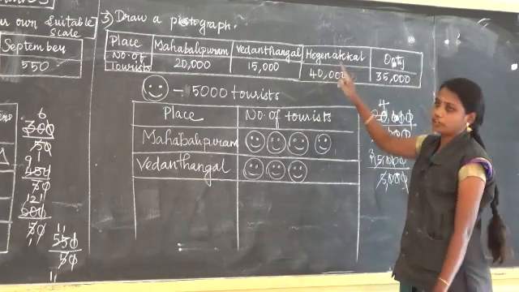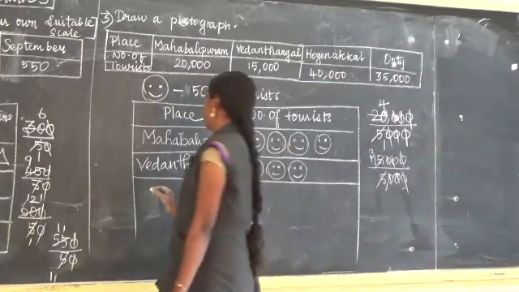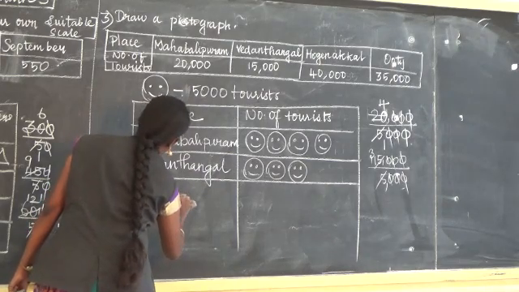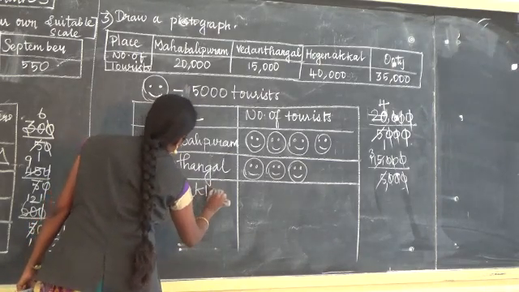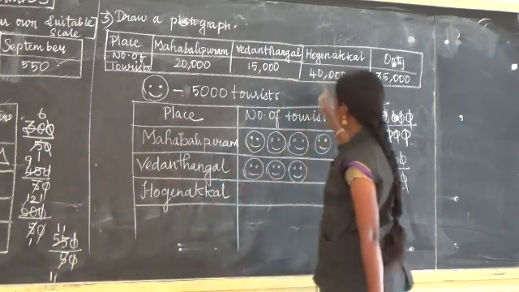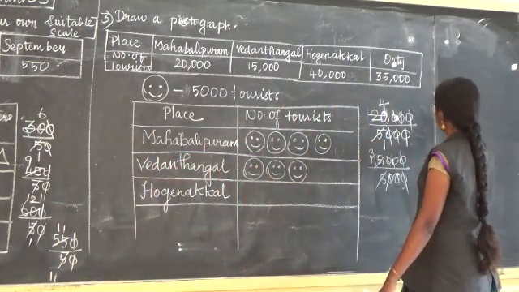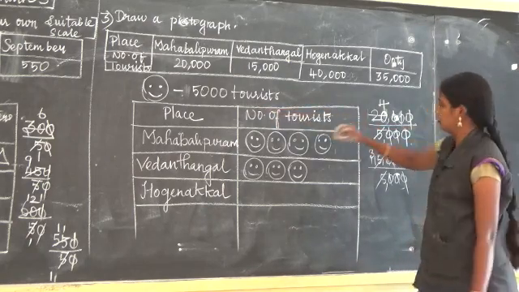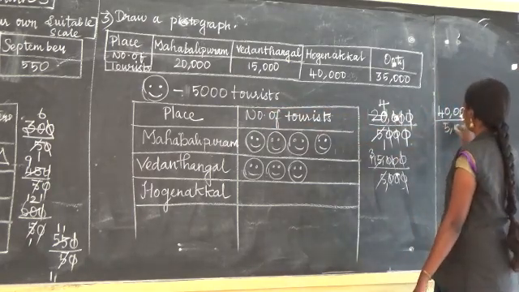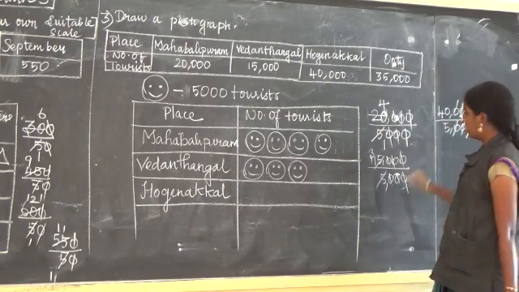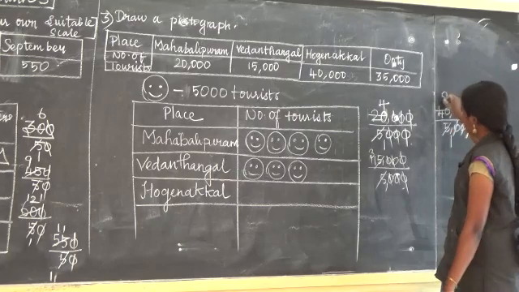Next one is Ogenekal. Ogenekal is given as 40,000. So 40,000 divided by 5,000. 5 ones are 5, 5 eights are 40.